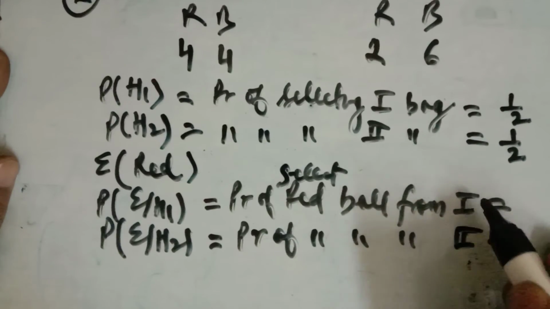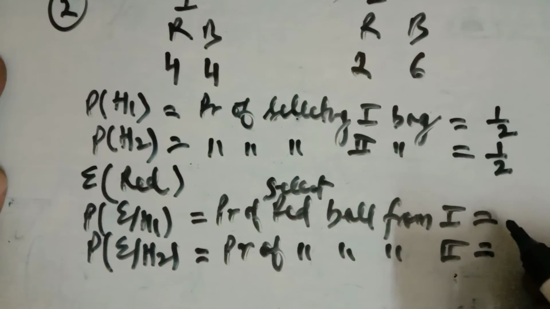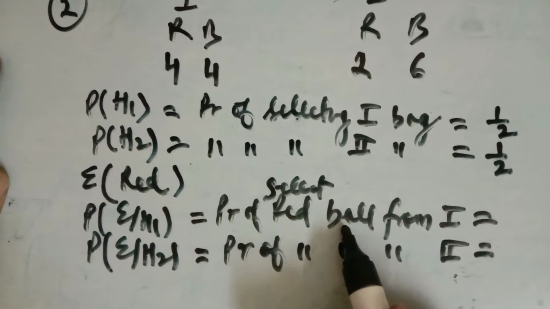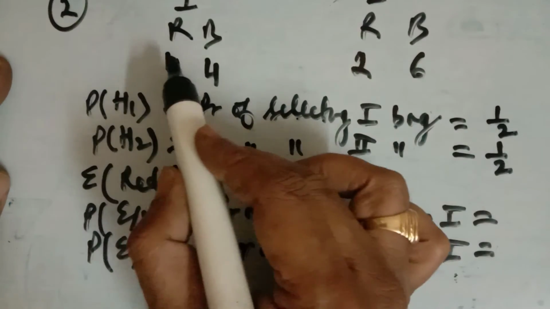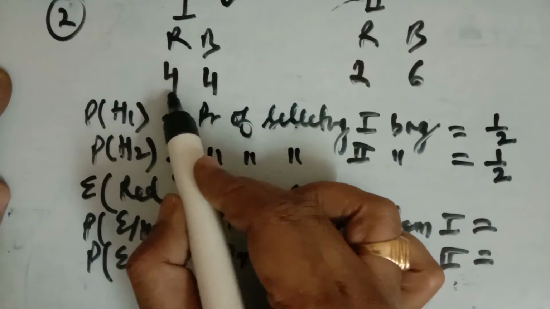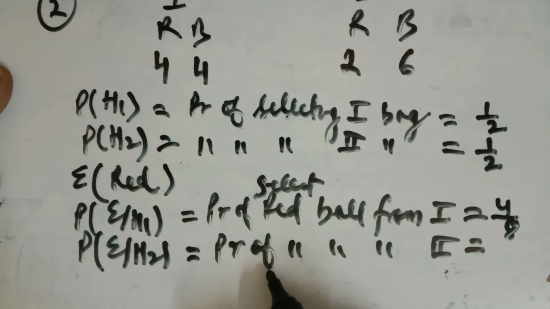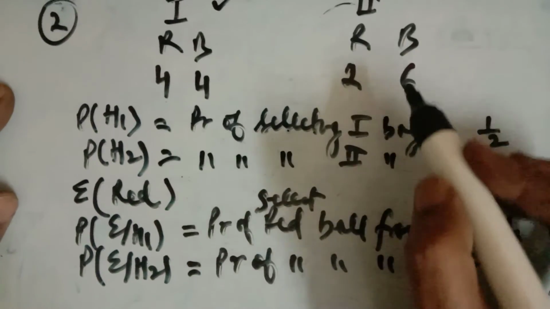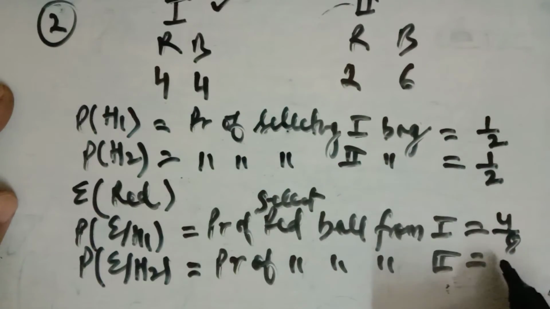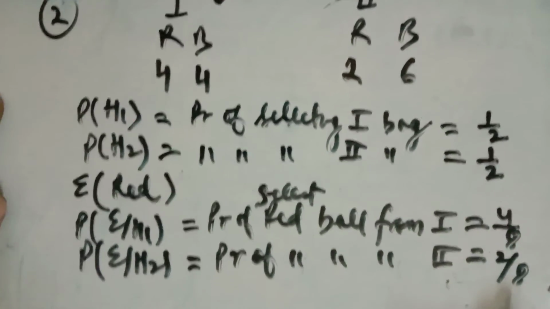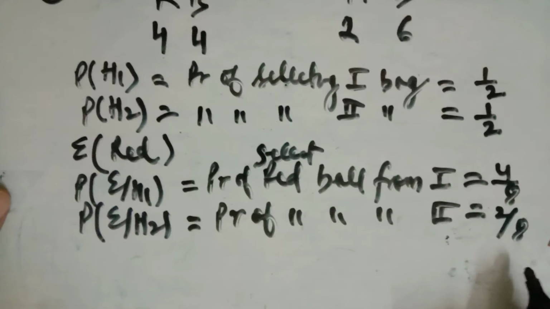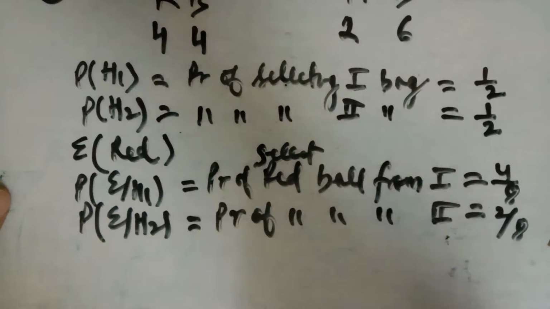अब हमें bag first और second पता है, उसमें red ball निकालने की probability. तो what is the probability of selecting a red ball from the first? Red ball from the first, 4 red out of 8, so 4 upon 8. And what is the probability of selecting the red from the second bag? That is 2 red balls out of 8. So this is the probability of selecting the red ball from the second.